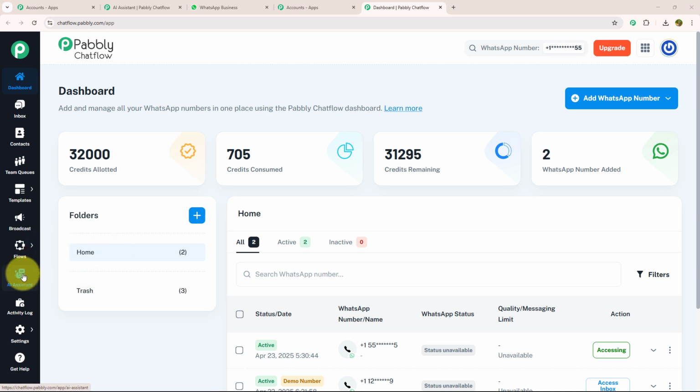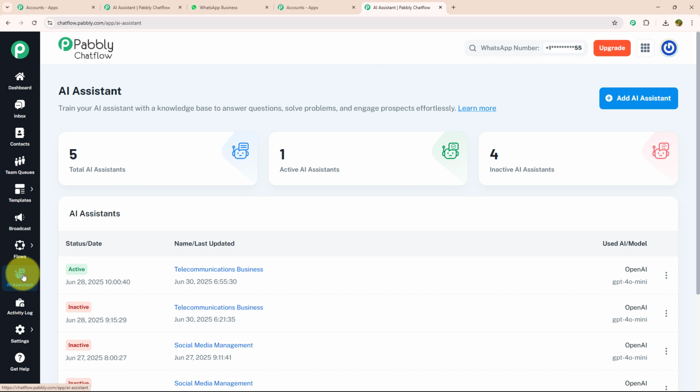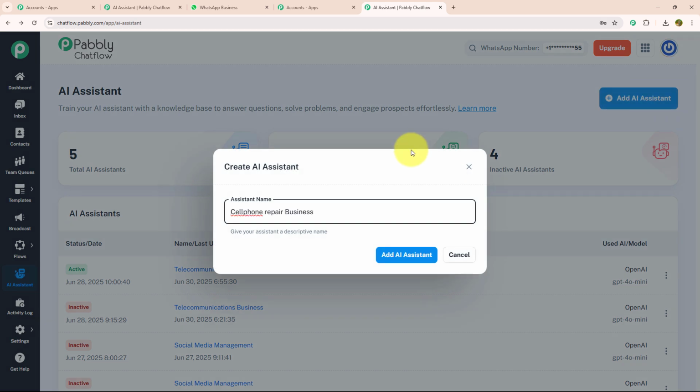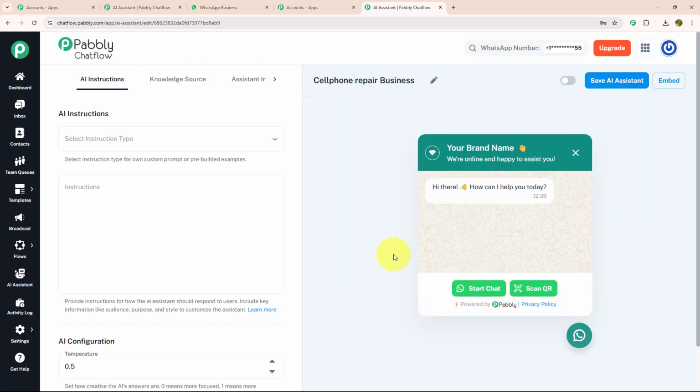For that, I need to click on AI Assistant and you will be redirected to this page. Here you can train your AI Assistant with a knowledge base to answer questions, solve problems, and engage effortlessly with your customer. To create a new AI Assistant, you need to click on Add New AI Assistant. As we are making this AI Assistant for cell phone repair business, I will name it accordingly and I'm going to click on Add AI Assistant. As you can see, my AI Assistant is added successfully.